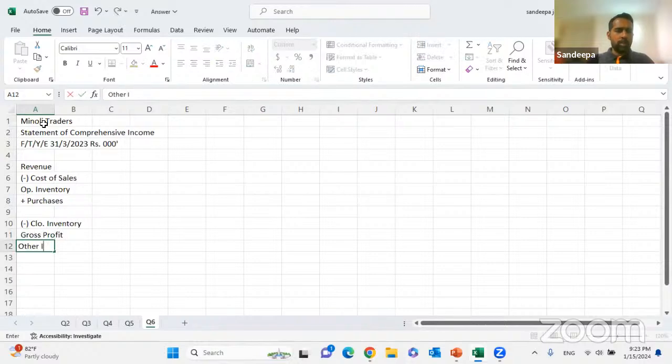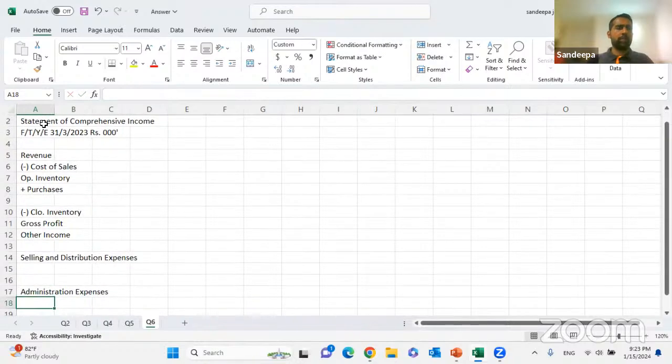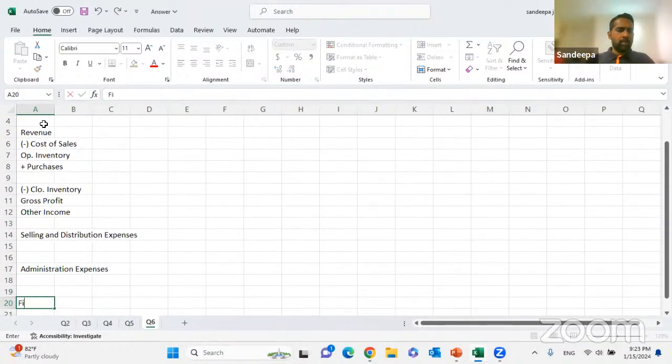Thereafter, you have the other income. Then you have the selling and distribution expenses. Leave some space, administration expenses. Some space, finance expenses.